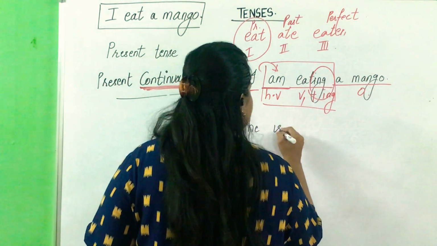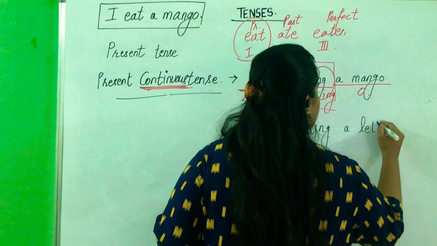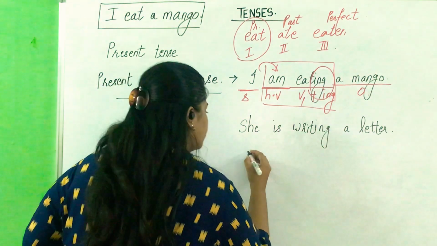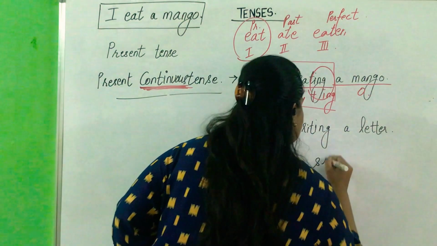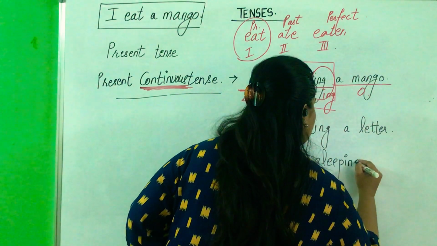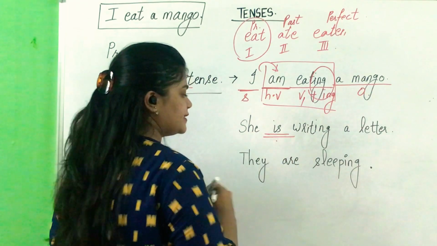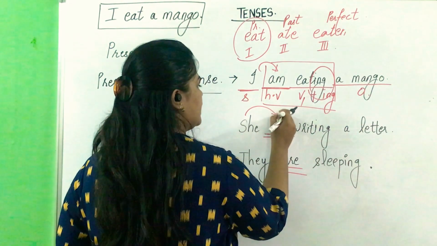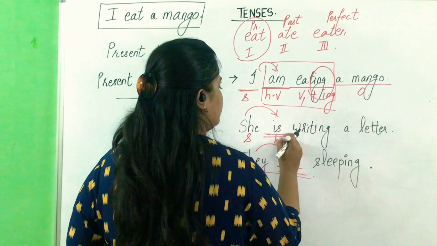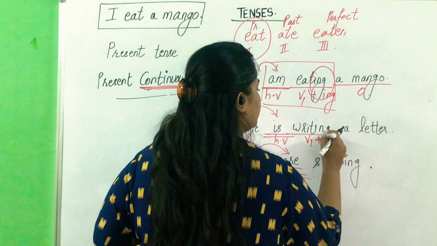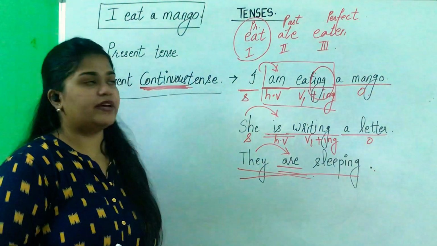She is writing a letter, or they are sleeping. Alright, so here the helping verb that we chose is is, and here is are. She is, they, plural form, are, followed. So subject plus helping verb plus main verb V1 plus ing plus object. Same goes with this sentence as well.